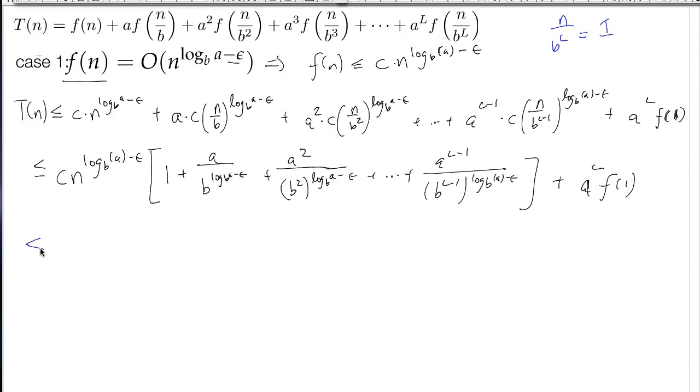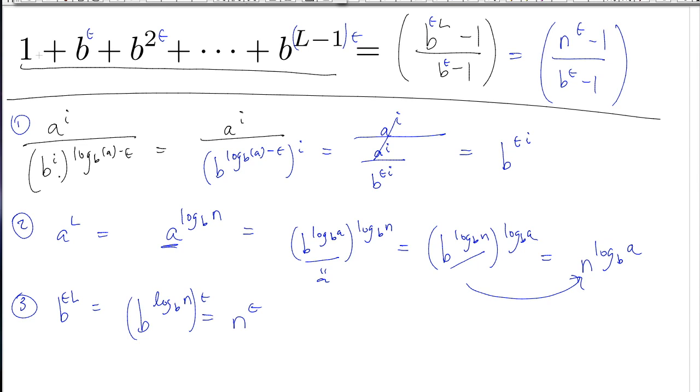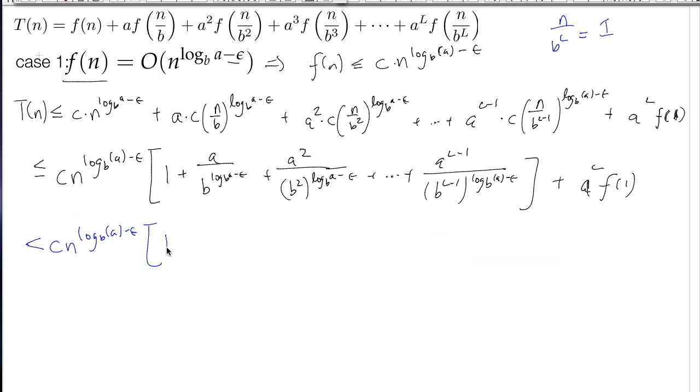In particular, each of these terms right here simplifies to b to the epsilon i, right? So if I just apply these 3 simplifications, I get... Raise your hand if you understand how I went from here to here. We good? So not everybody. Ask me some questions then. All I did is take expression 1 right there. Each of these little funny terms right here, I just applied expression 1 to get this right here.